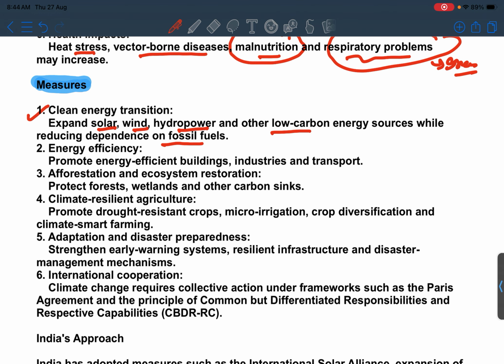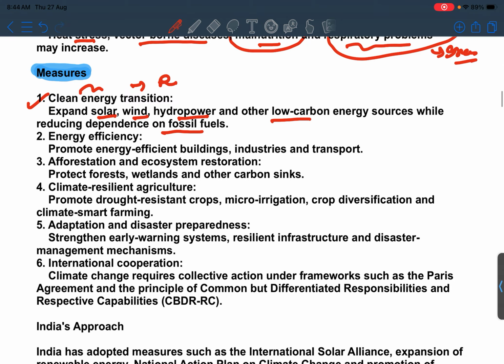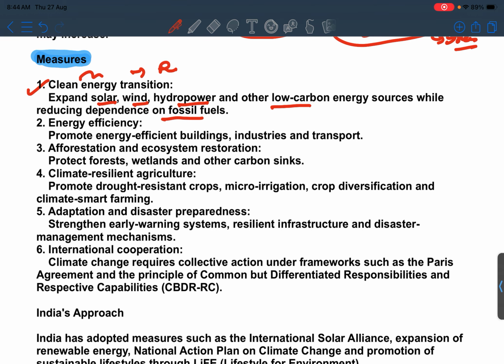So we have to take a transition from fossil fuel, traditional sources of energy, to cleaner renewable sources, that can ultimately reduce the dependence on fossil fuels.